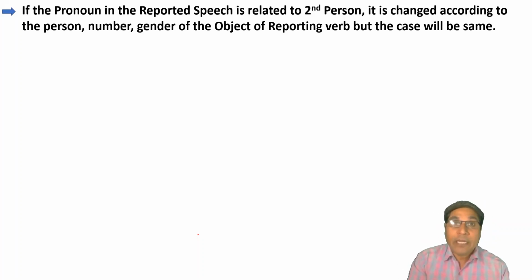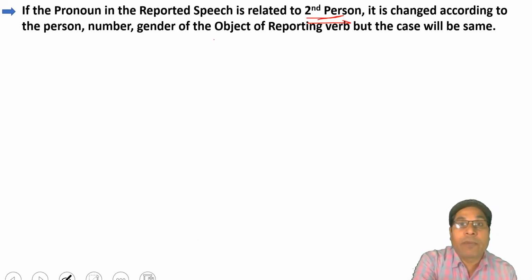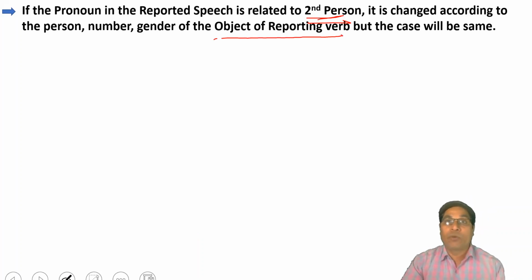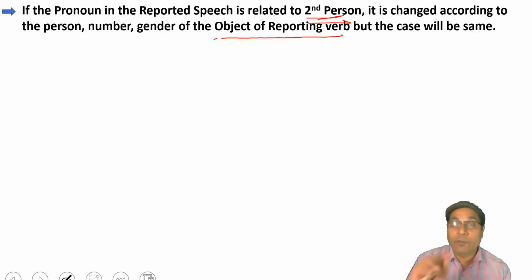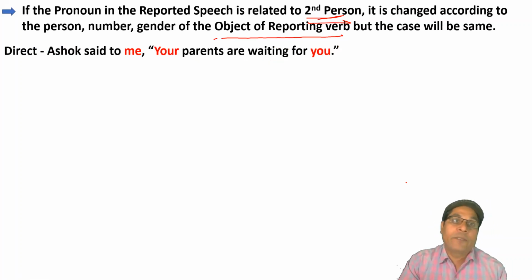Keep in your mind that if the pronoun in the reported speech was related to the first person, then it was changed according to the person, number, gender of the subject of reporting verb, whereas if it is in second person, then it will be changed according to the number, person, gender of the object of reporting verb. But the case will be same. For example, you can see here, Ashok said to me, your parents are waiting for you.